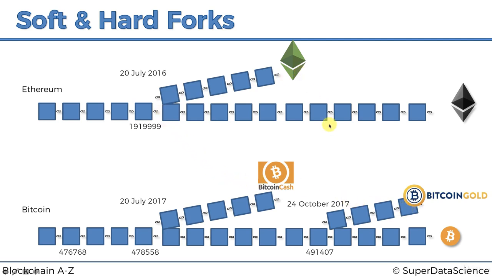And so maybe after some time, some of these forks might turn out to be ones people stop liking, people don't want to mine them, and then they'll just die off, or maybe they'll continue growing, or maybe they'll grow into something big. Like Bitcoin Cash is pretty big right now. So that's how this thing works. A couple of things to mention here. So first of all, we'll talk about soft forks just now, and we'll talk about hard forks as well.